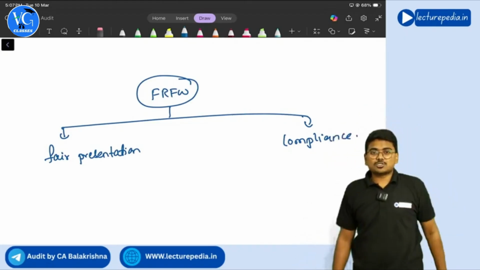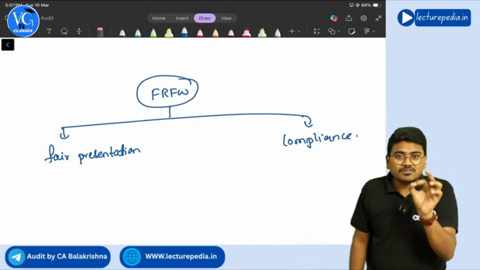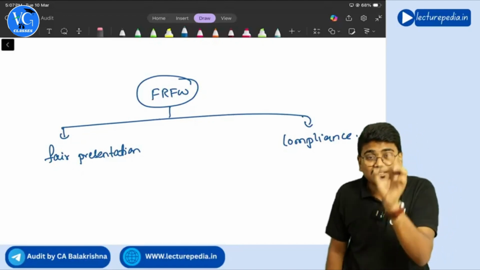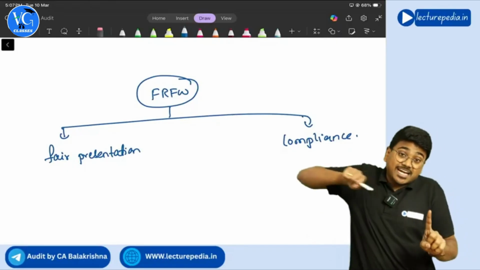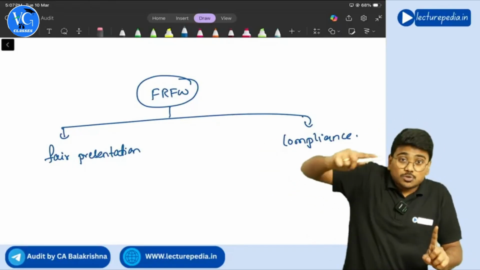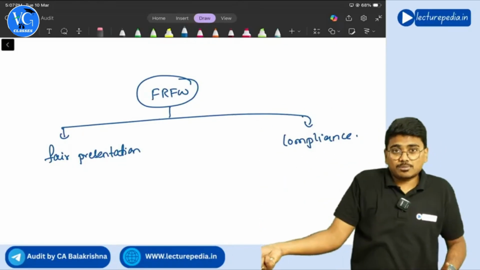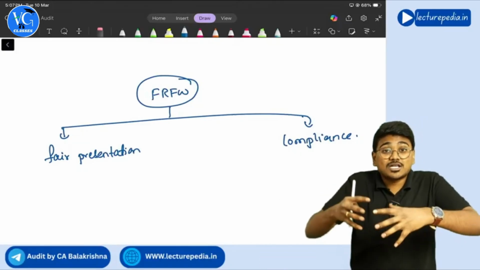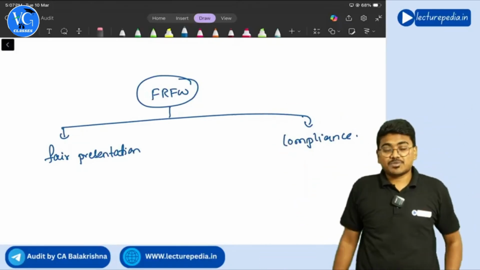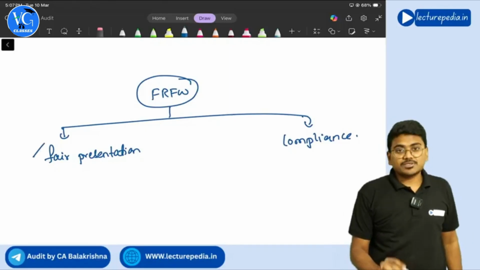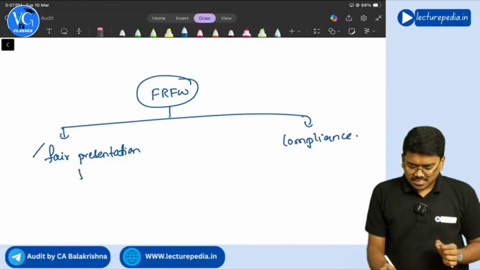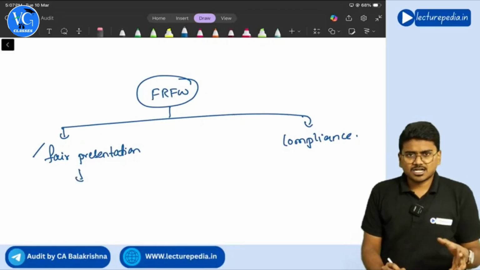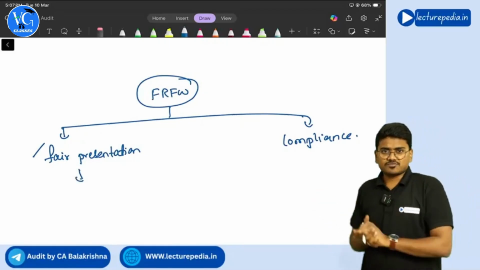What two situations should be allowed? The financial reporting framework should allow the management to deviate from the framework, or to give additional disclosures than required by the framework, in order to achieve more fair presentation. In such a situation, you will call it a fair presentation framework. Generally, our accounting standards and Indian accounting standards are fair presentation frameworks only.